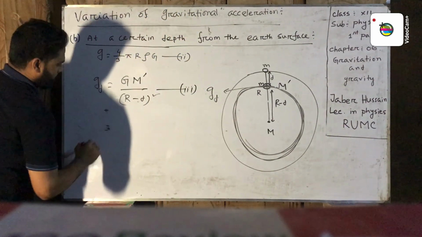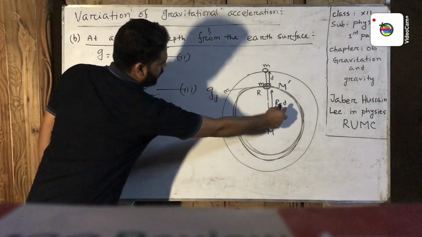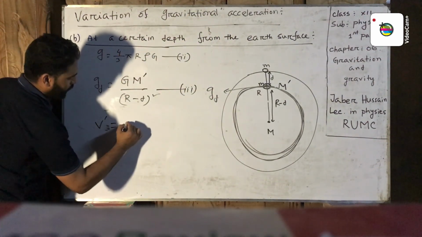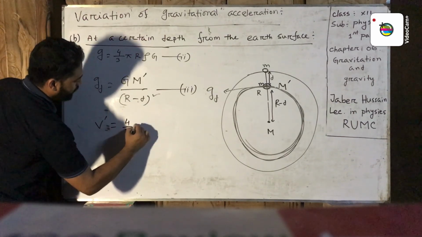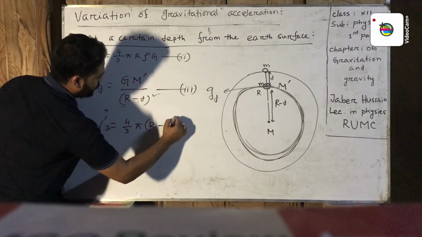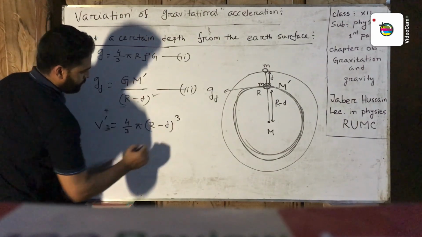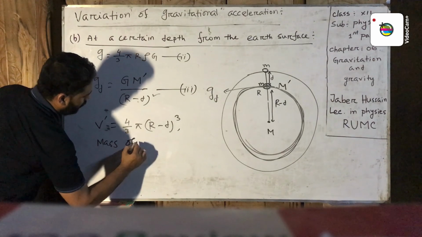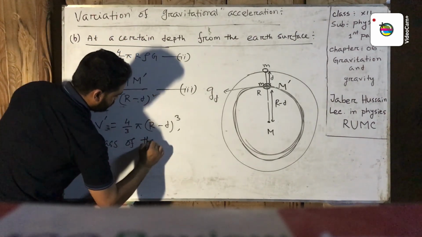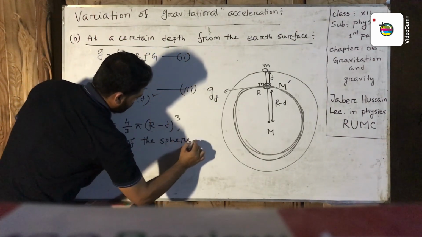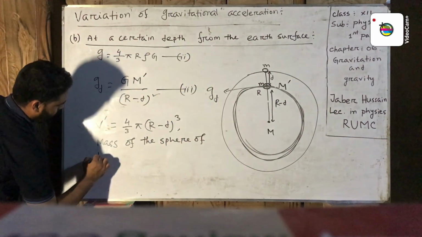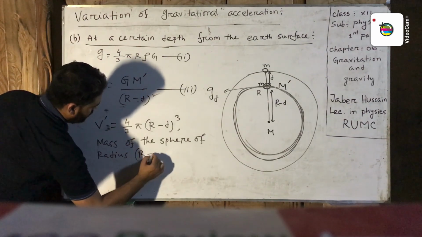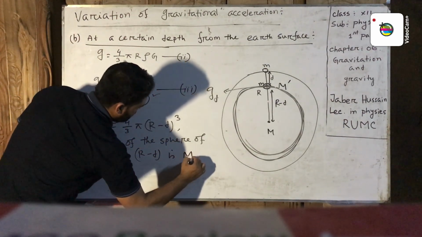Now the volume of radius r minus d is V prime. V prime equal 4 by 3 pi r minus d whole cube, and the mass of the sphere of radius r minus d is M prime.